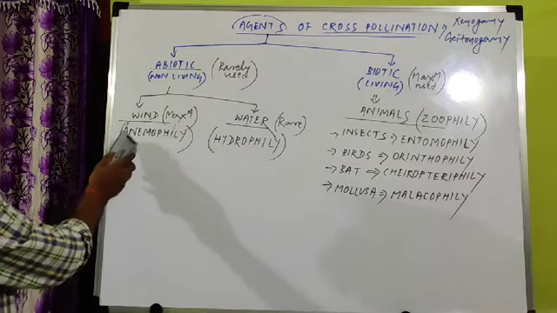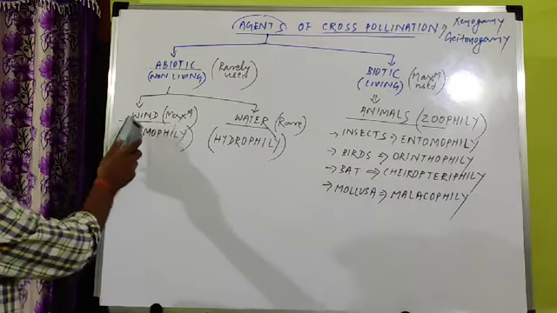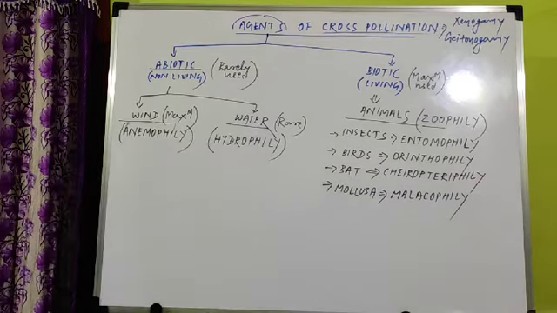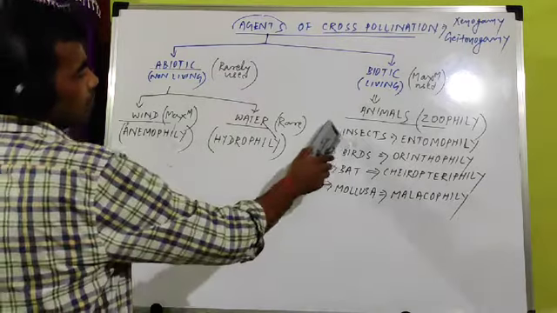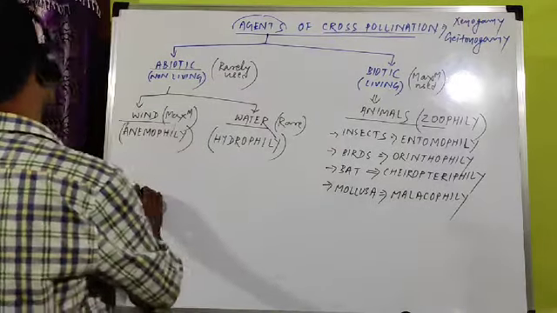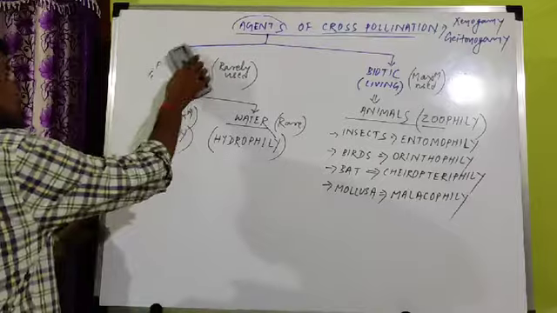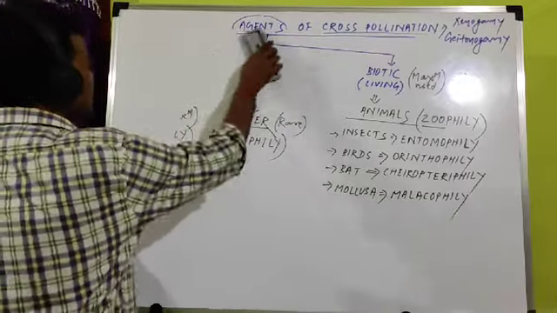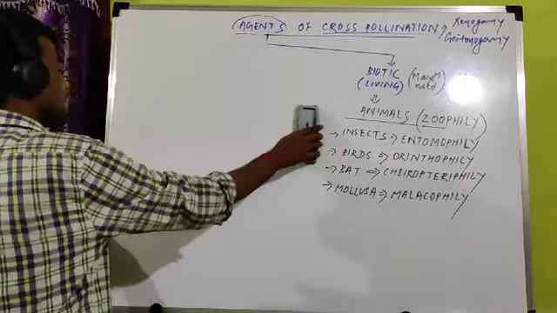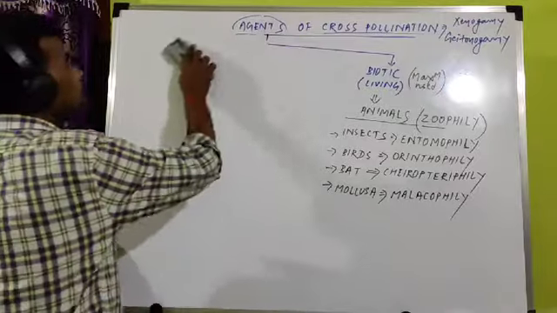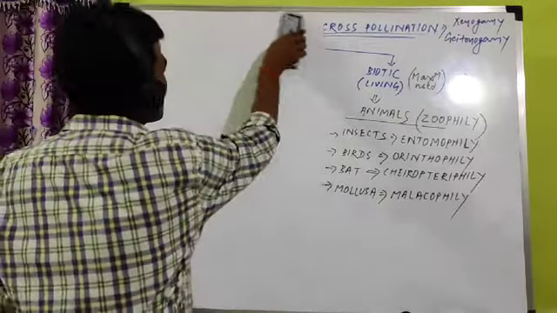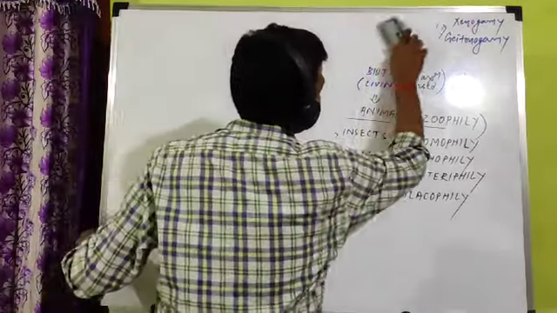First we will start with anemophily, then hydrophily, then pollination by animals. And under animals we will discuss mainly insects. So the small description about the different agents is completed. Now we will move towards the detailed description of each type of pollination.